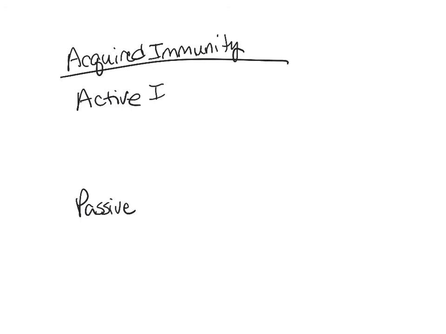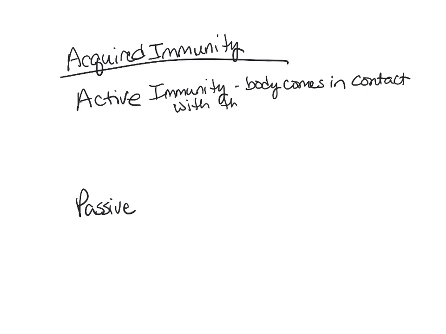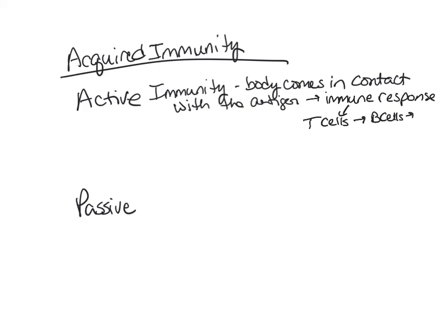Active immunity means that the body comes in contact with the antigen, and then it mounts an immune response. By immune response, I mean that the T cells become activated, and that will activate the B cells, and then antibodies are produced.